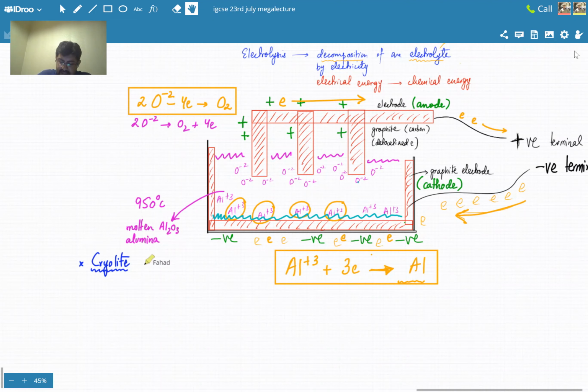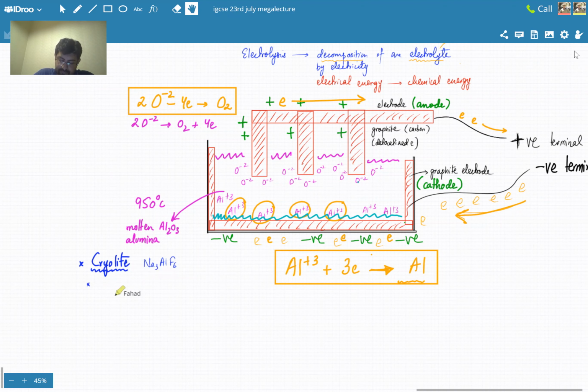Cryolite is Na3AlF6, and it has one purpose alone: as soon as you mix cryolite into aluminium oxide, the melting point decreases. So it becomes a lot easier to melt aluminium oxide. If aluminium oxide is not in a molten state, the ions would not be able to move around and this would not happen. So the purpose of cryolite is very important and you need to highlight it.